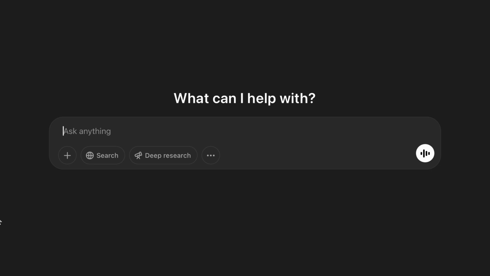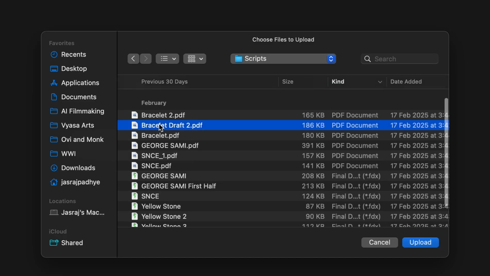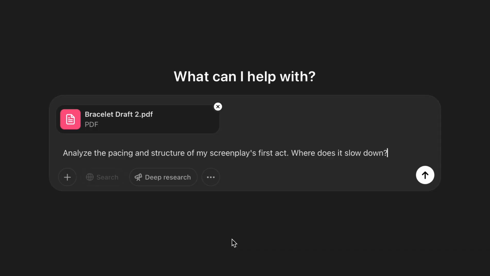Here's how you use AI to analyze a script structure. Upload your full script or just an act. ChatGPT will highlight slow sections and suggest where to tighten or move key events. Instead of a vague "give me feedback on my script," say "analyze the pacing and structure of my screenplay's first act. Where does it slow down?" This kind of prompting allows ChatGPT to focus on one issue at a time, just like a professional script consultant would.